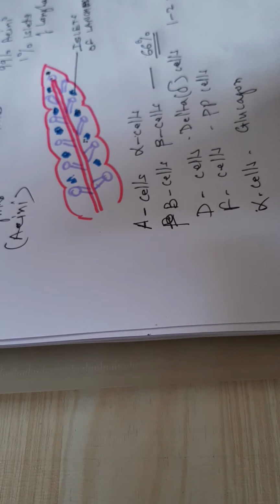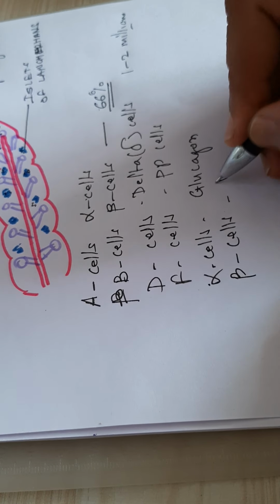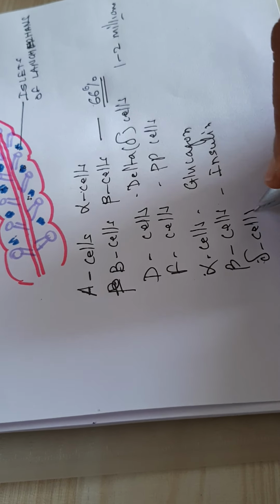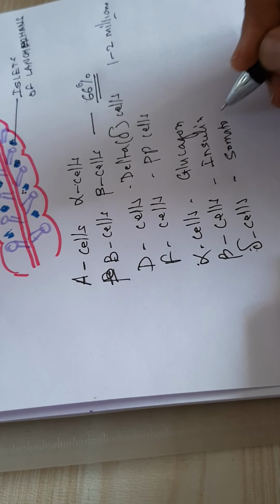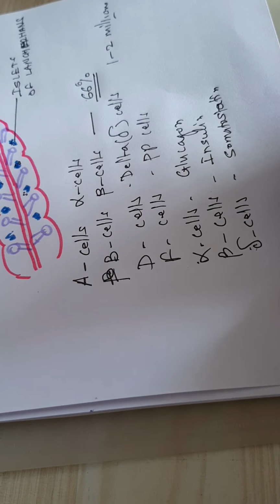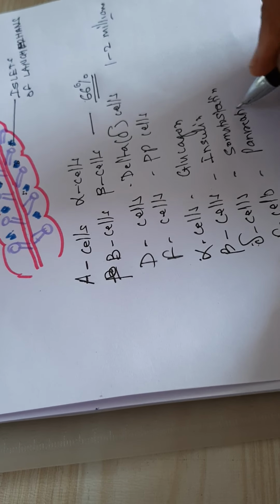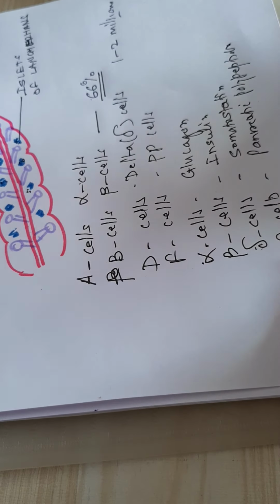Then beta cells, which secrete insulin. D or delta cells secrete somatostatin, a hormone, and F cells which secrete pancreatic polypeptides. So this is in general the histology and secretion of the islets of Langerhans cells.